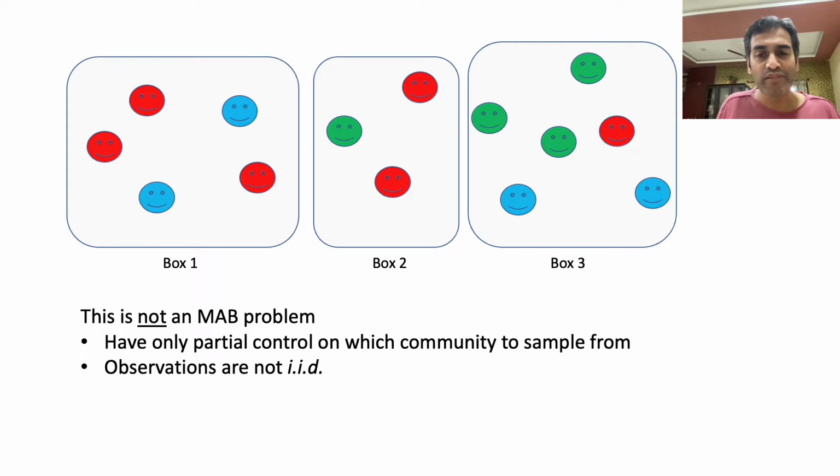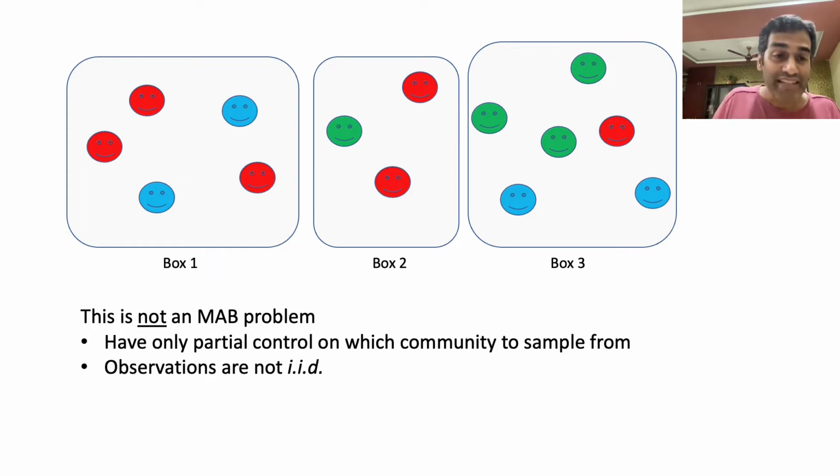The first lies with respect to sampling control. In a multi-armed bandit problem, one can choose which arm to pull at every instant. In this case, the learning agent cannot sample from communities directly. It must in turn sample boxes that it can choose.